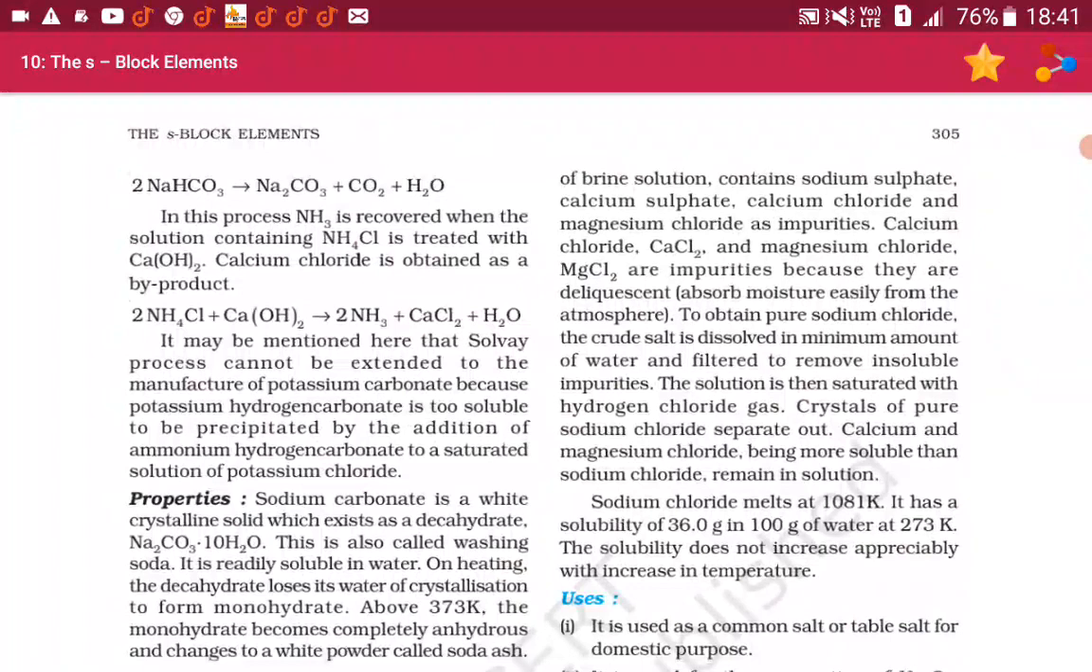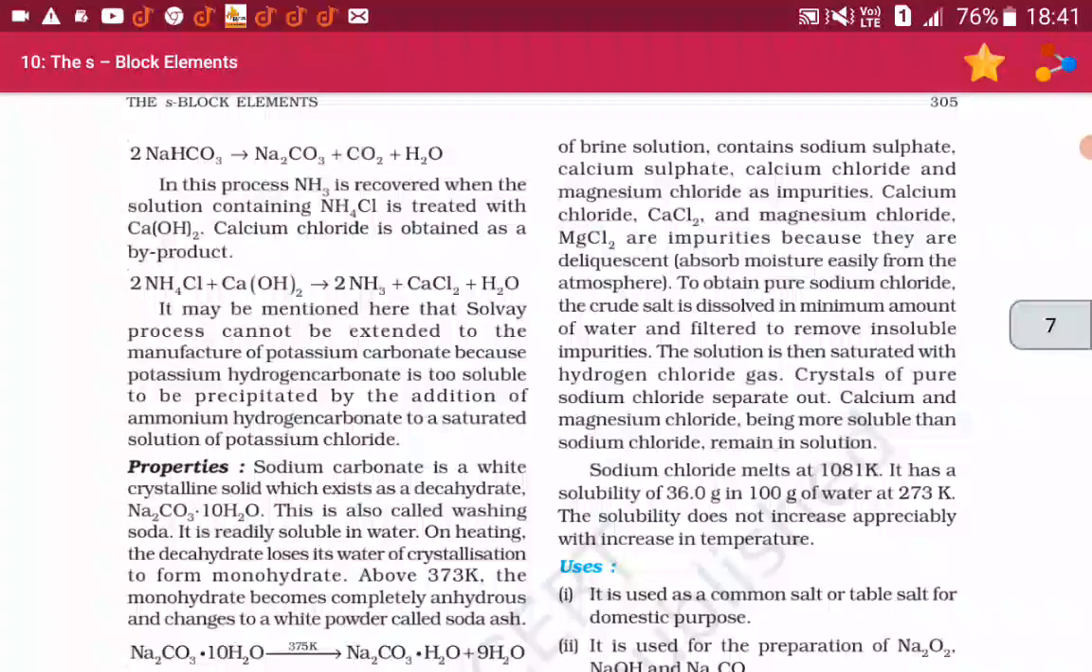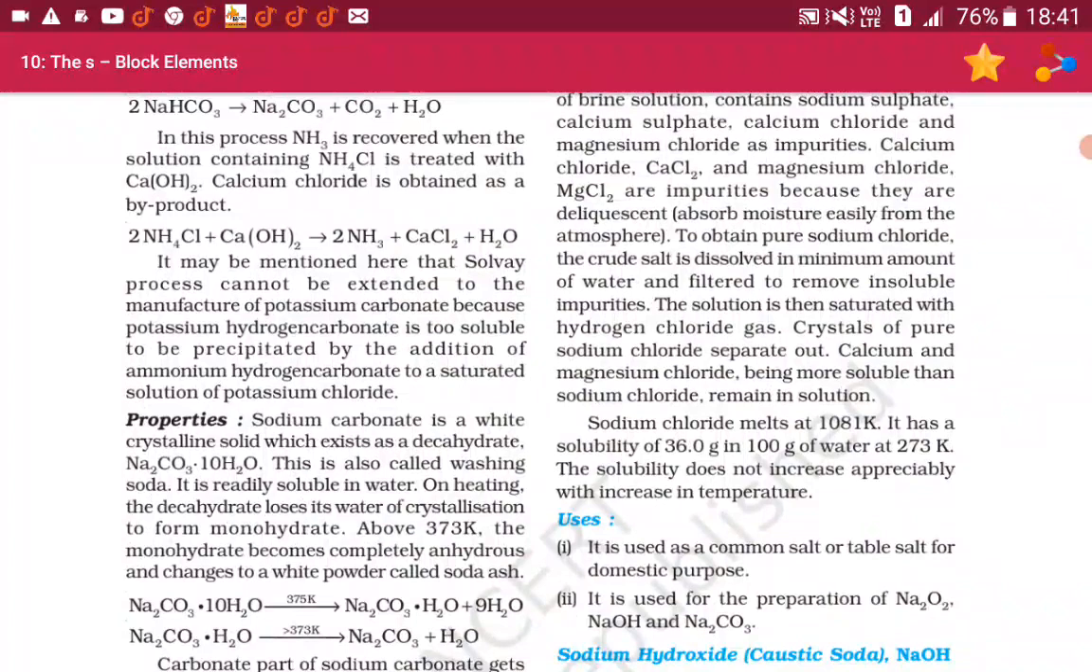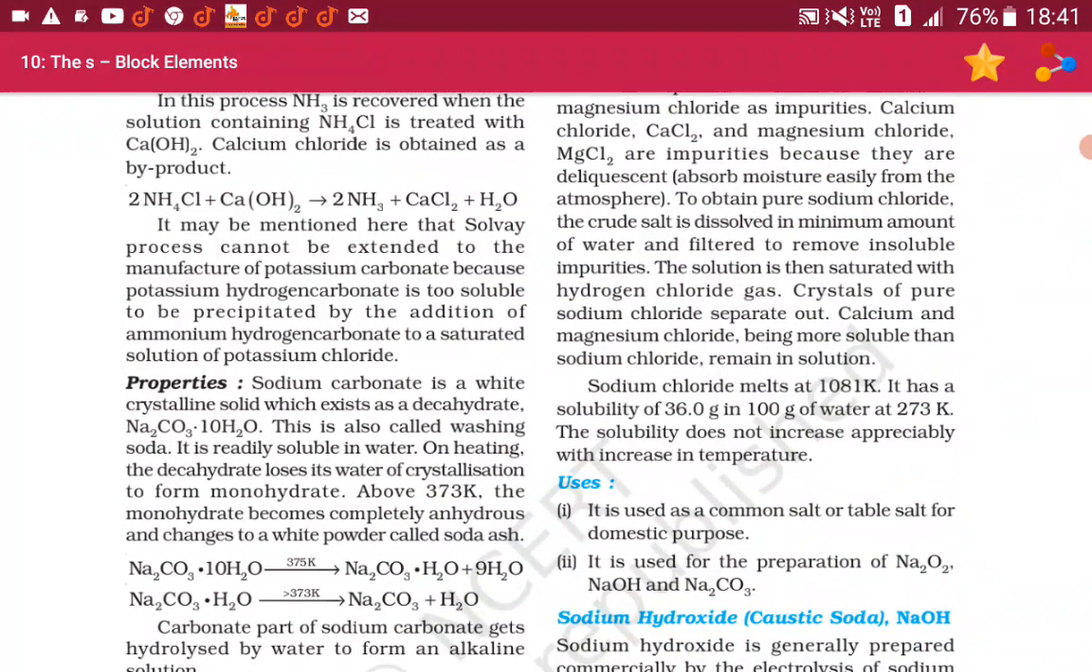impurities. Calcium chloride CaCl2 and magnesium chloride MgCl2 are impurities because they are deliquescent, absorbing moisture easily from the atmosphere. To obtain pure sodium chloride, the crude salt is dissolved in a minimum amount of water and filtered to remove insoluble impurities. The solution is then saturated with hydrogen chloride gas. Crystals of pure sodium chloride separate out. Calcium and magnesium chloride, being more soluble than sodium chloride, remain in solution.